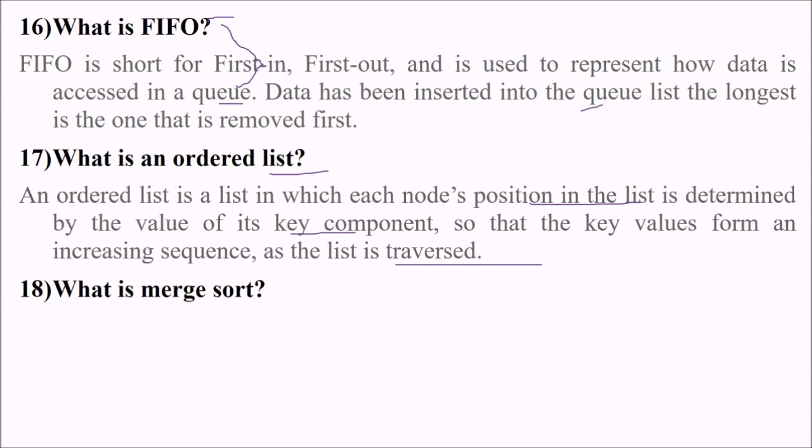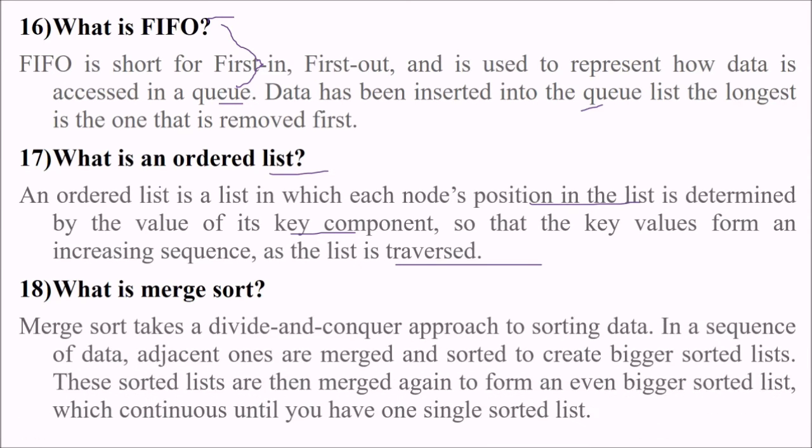What is merge sort? Merge sort is a very important sort. As I said, this is again a divide and conquer strategy which we apply to sort the data. In this, in a sequence of data, the adjacent ones are merged and sorted to create a bigger sorted list. So these sorted lists are then merged again and again in the form of recursion to form an even bigger sorted list, which continues until you have one single sorted list.